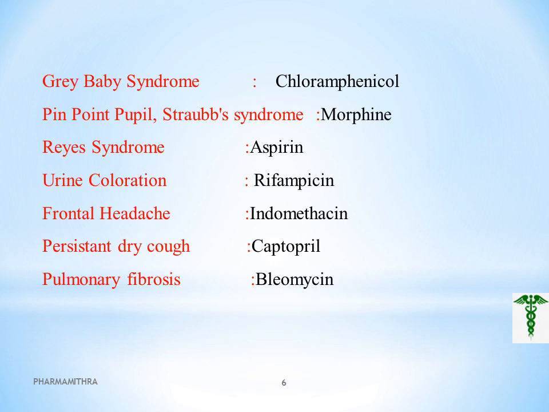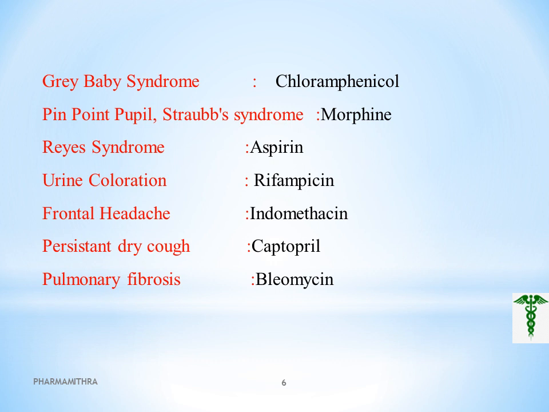Next, Reye syndrome is shown by the drug aspirin. Reye syndrome is very rare, causing confusion, swelling in the brain and liver damage. Children recovering from viral infections such as chickenpox, who have a metabolic disorder, especially if they have been taking aspirin, may develop this type of Reye syndrome. So, keep in mind, Reye syndrome is associated with aspirin.